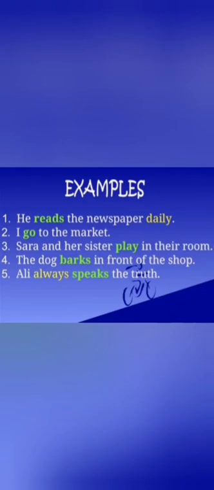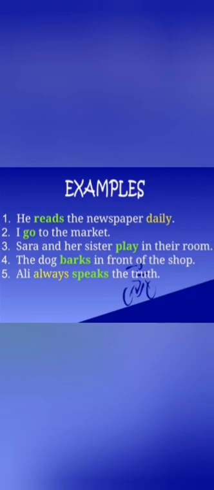Okay, let's move on. Next is, I go to the market. In this sentence, go is the verb which is in first form. So this sentence is also in present indefinite tense. Very nice. Next sentence is, Sarah and her sister play in their room. In this sentence, play is the verb which is again in first form. So this sentence is also in present indefinite.